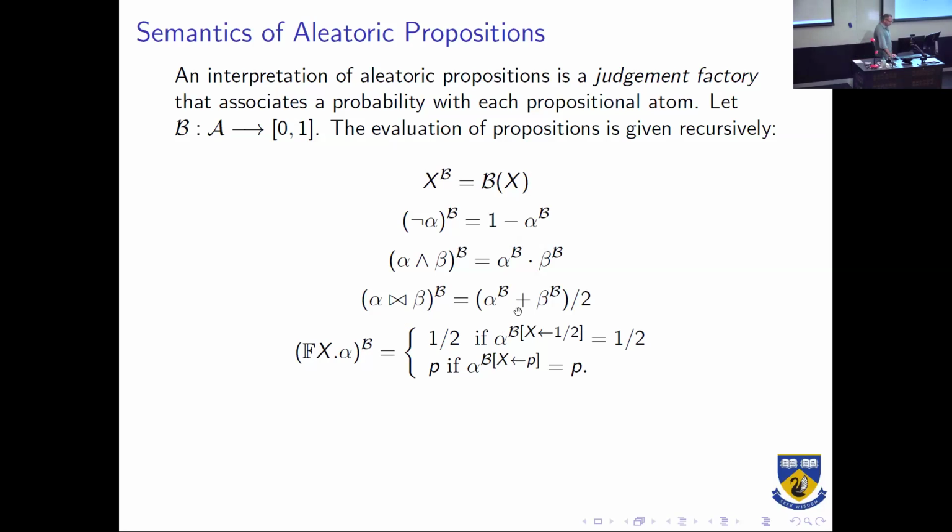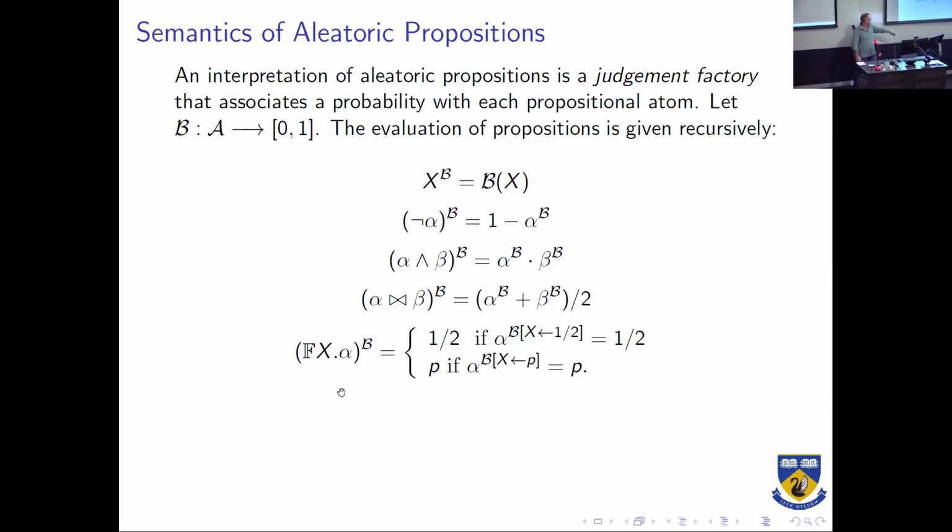And well, there's two ways of doing the fixed point operator. You can see it as this iterative process. We can substitute any probability P for X, and if when we substitute P for X, the evaluation of alpha gives us P again, we say that's the fixed point. That works almost everywhere, except where alpha is X. When alpha is X, then that's true for every P.